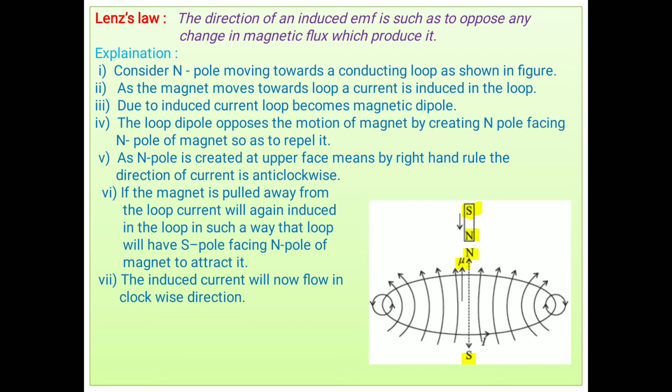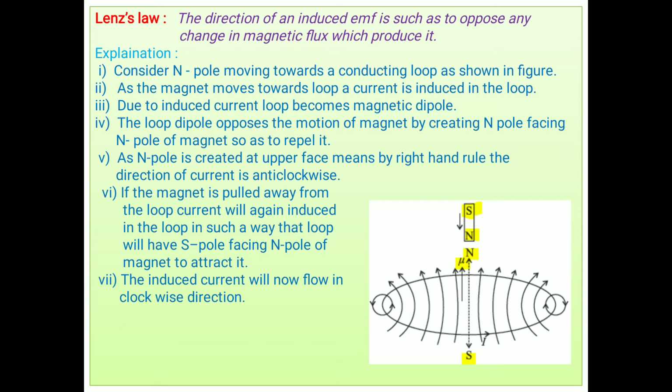You want to maintain your state of rest or of uniform motion. It is the mechanical inertia, given by Newton's first law. Similarly, there is electrical inertia. It is a universal tendency.